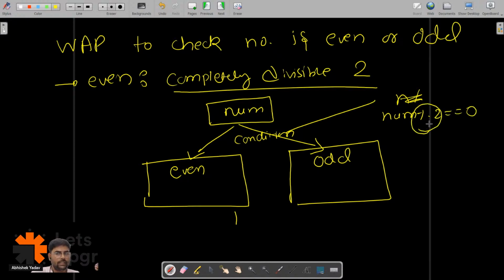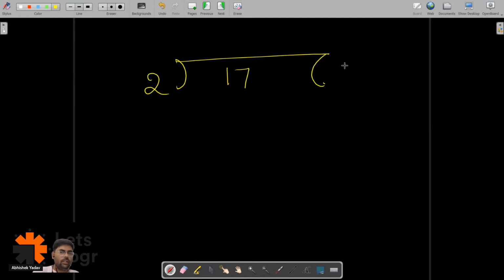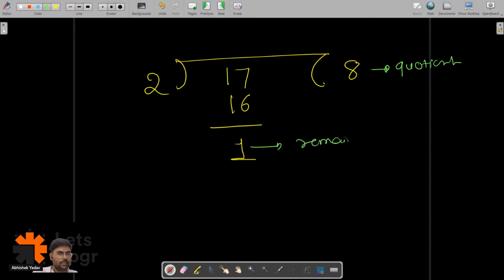So what is this modulo operator? Let's try to understand that part also. If I take one number, let's take 17 here, and divide 17 by 2, what will happen? 2 8s are 16, and I will get 1 as the remainder. This part is the quotient, and this part is the remainder.